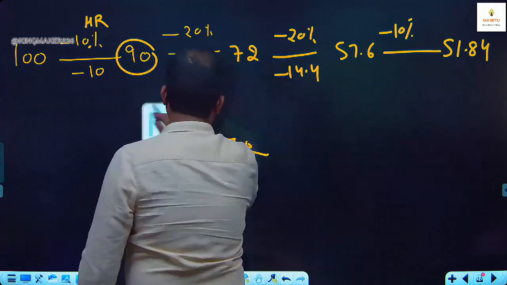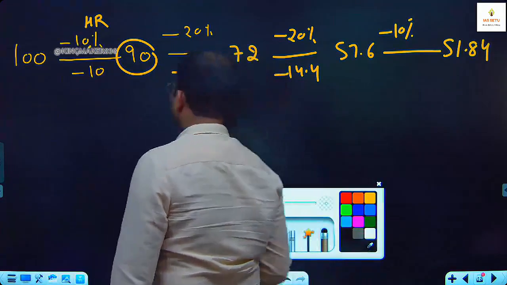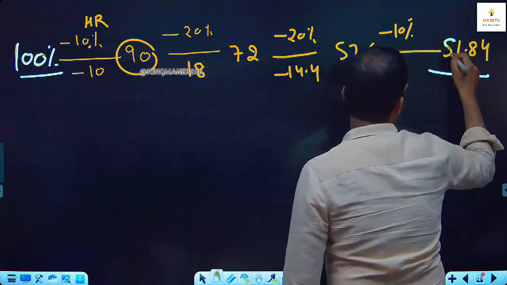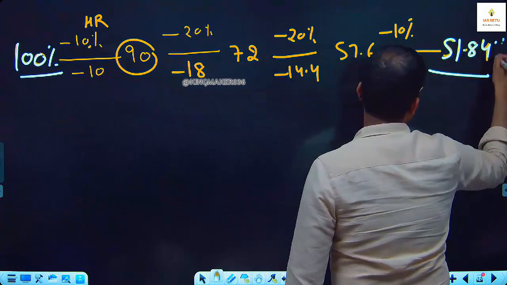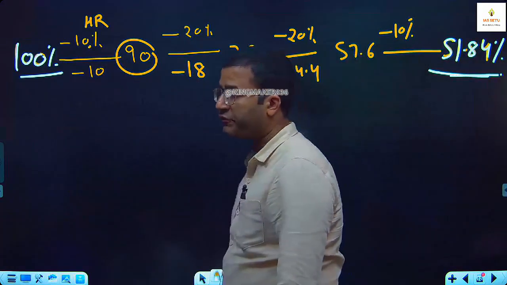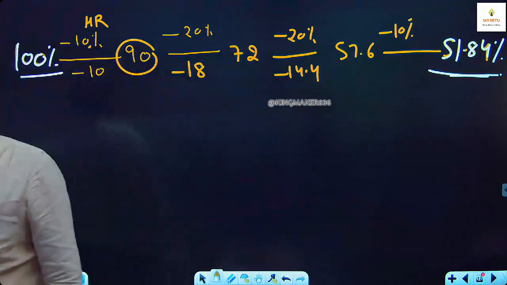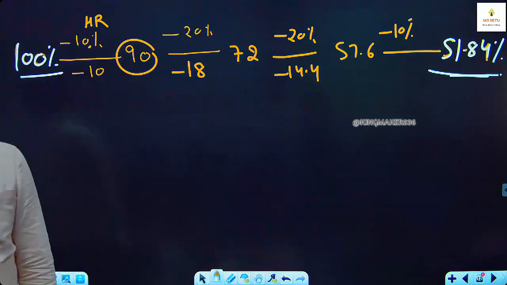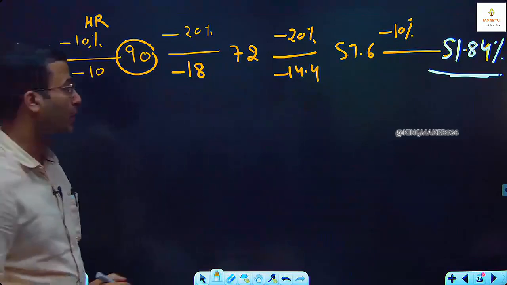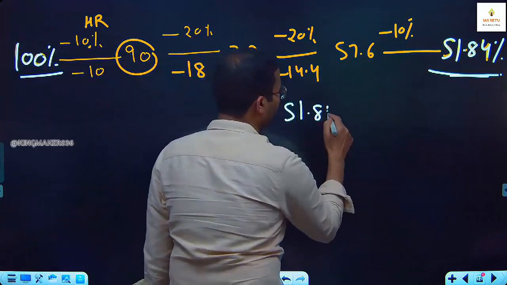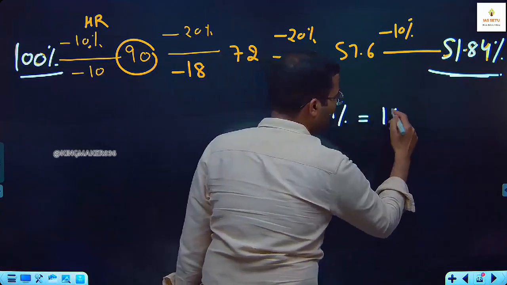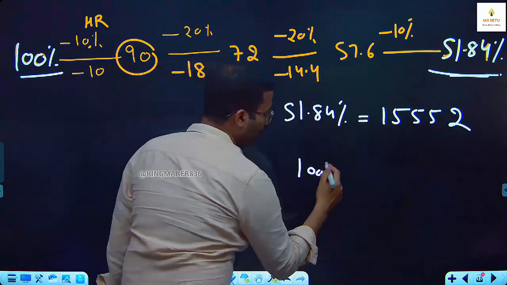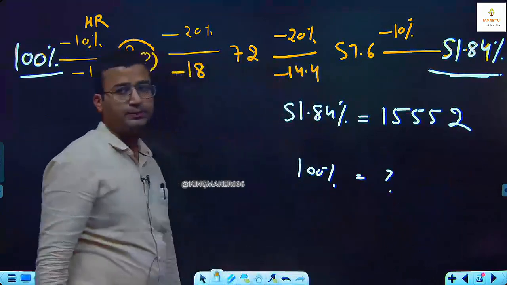Now here, what we will do, we take initial salary 100%. So it means my left out salary is 51.84%. अब जो मेरे पास बचा, that is 51.84%, which is given in the question as 15,552, and we have to find what is the total salary. So here 51.84% according to the question is 15,552, and what is my total salary? 100%. We have to find 100%.